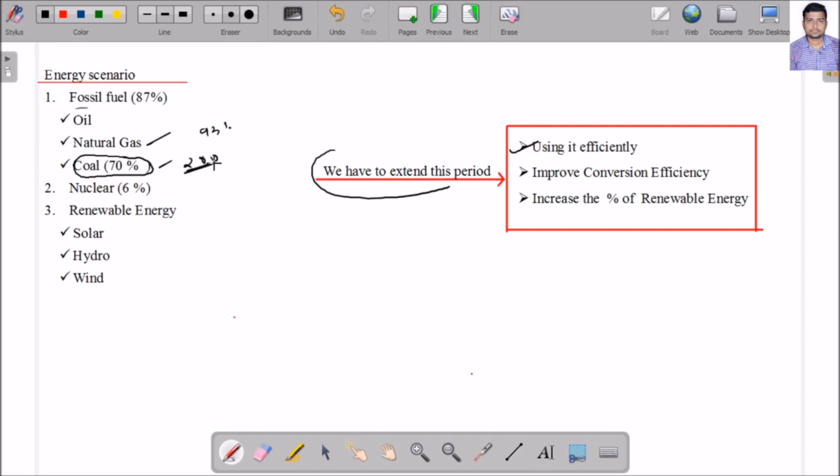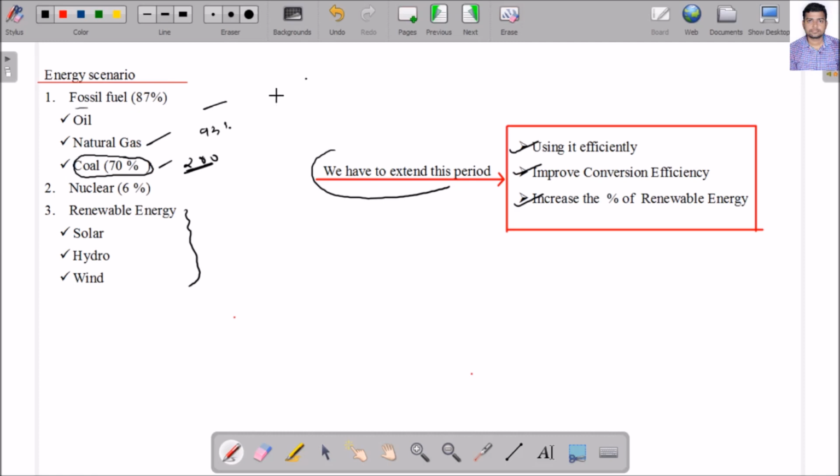If it is extended up to 200 years, then I can extend up to 300 years, okay. So, one is using it efficiently, another is to improve the conversion efficiency, because in most of the cases I am using different conversion equipment. Suppose I am converting AC to DC or DC to AC, like that. Second is improve the conversion efficiency, and last is increase the percentage of renewable energy, because I know that renewable energy does not contribute to any air pollution also. And if I see the different fossil fuels, they generally contribute to air pollution and also different climatic changes.